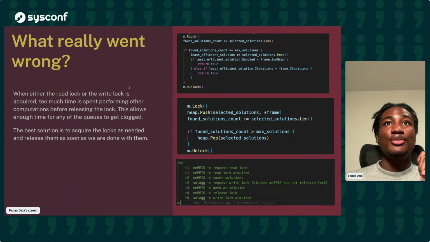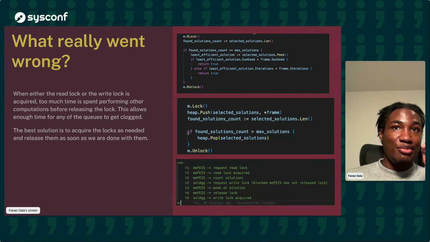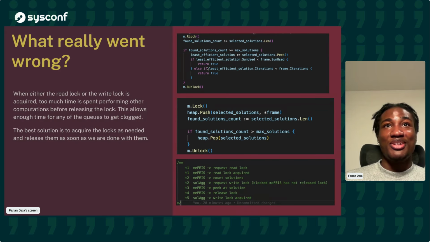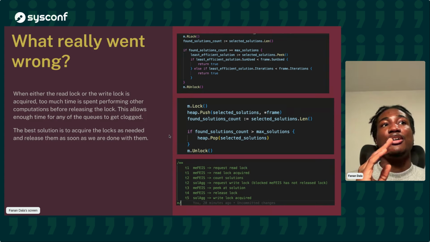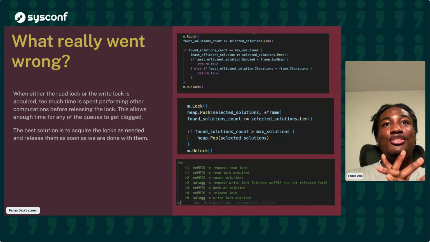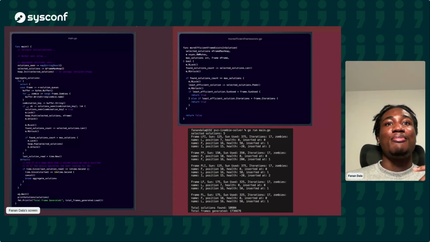If we look at this, that small space of time, because of how fast the computer is running, allows for a lot of contention to happen and allows for our queues to get clogged. The only way to solve this is to make sure that our utilization of the locks is as atomic as possible. So look at what we have here: a wide range of operations happening before we unlock. Then we come down and we have a new and better solution.